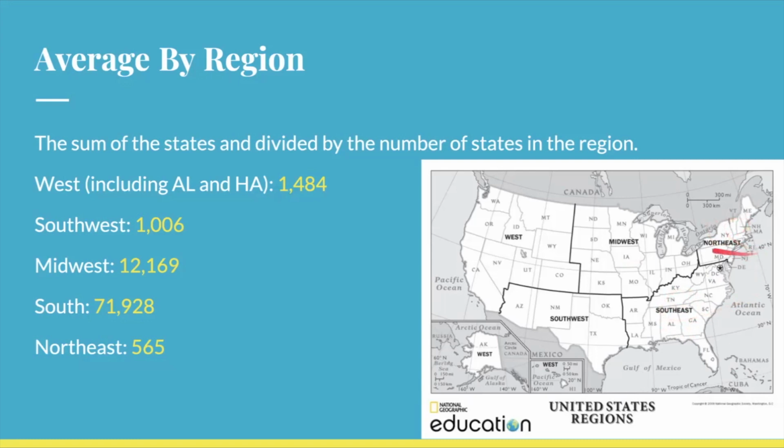So that one's the least popular, but the West does kind of get dragged up by Montana, and the Midwest gets dragged up by North Dakota, but the Southeast does have Carolina and Georgia and Virginia all in a row over here. And those are also some of the oldest states, which I guess does make sense that they've been around a while, so people have been naming their kids after them for a while.